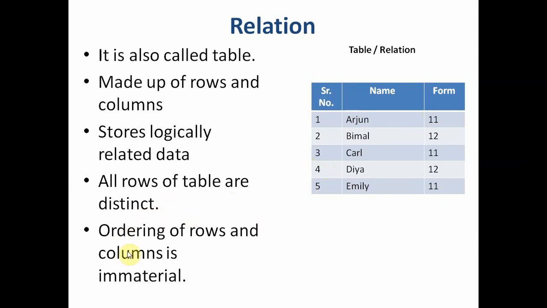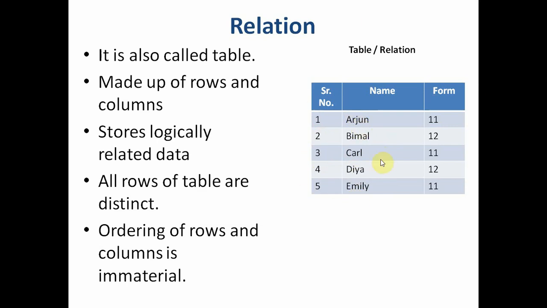Ordering of rows and columns is immaterial. Though I have stored it like this, it can be in any order. Serial number 5 can come first, then serial number 3, then 2, then 1. It can be organized on the name in alphabetical order.